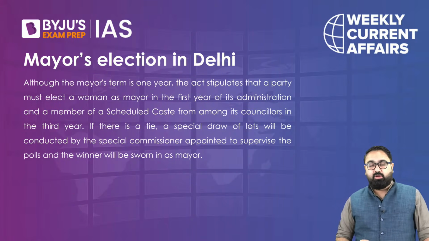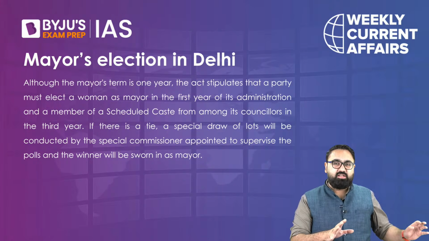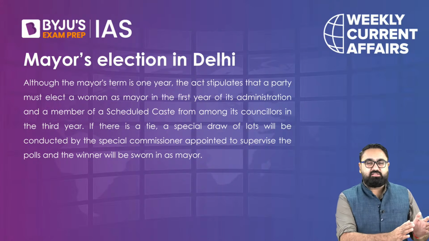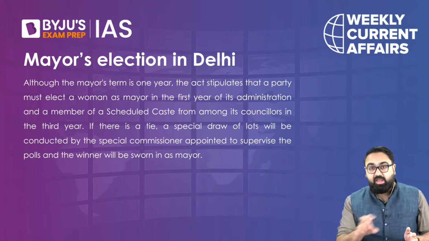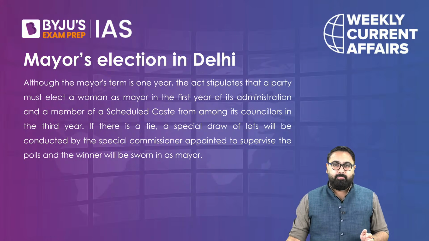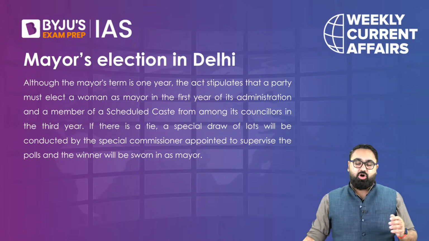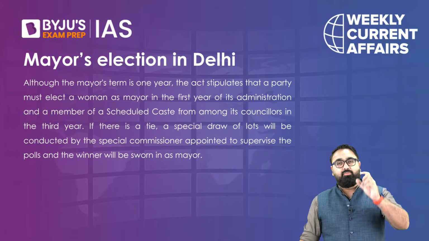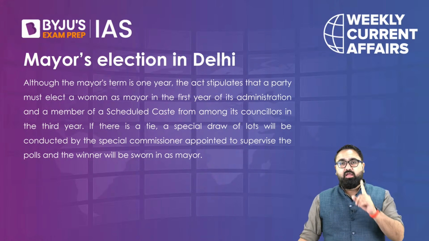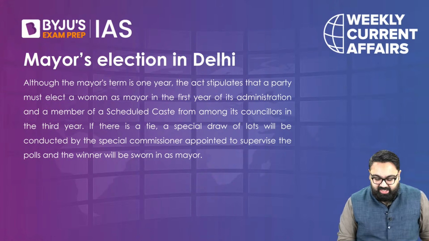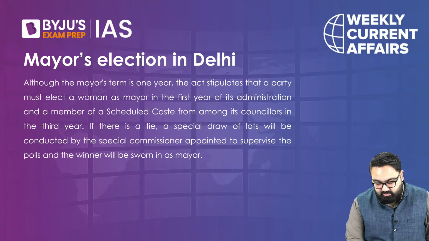Another interesting part about the mayor is, as we discussed, 1/3 seats are reserved for women, then there are seats reserved for SC, ST as well. The mayor seat also is reserved. How? The law of Delhi Municipal Corporation says that whenever the municipality starts its 5-year term, they have to first elect a woman mayor.